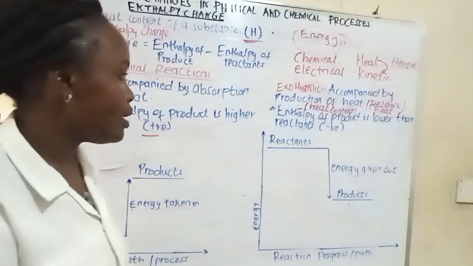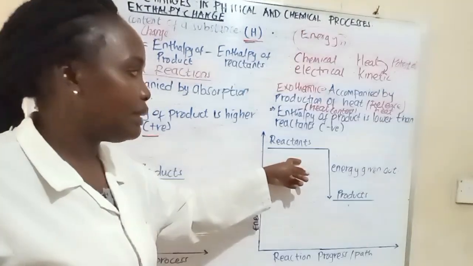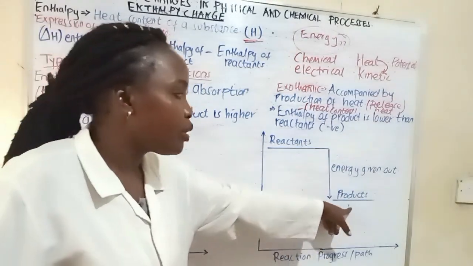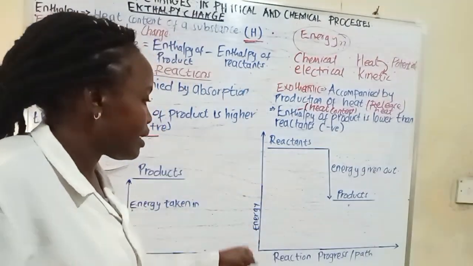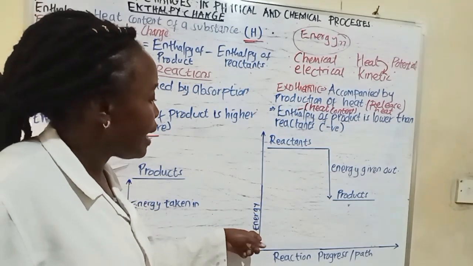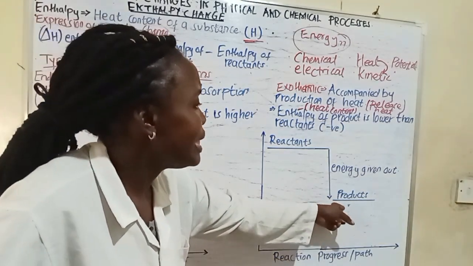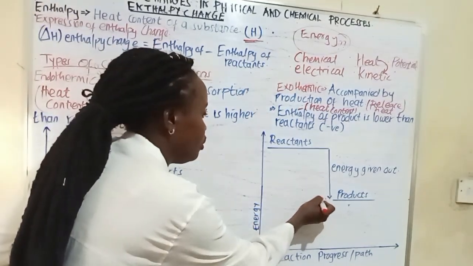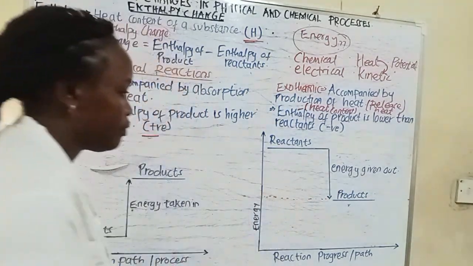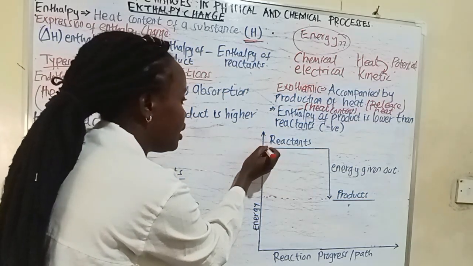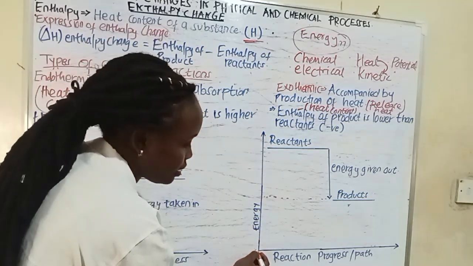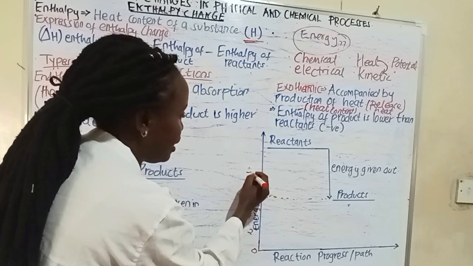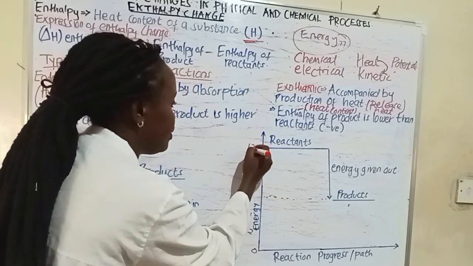That is why you can see we have the reactants here, and then we have energy given out. You see the direction of the arrow to give you now your product. If you look at this side, we have the energy. So we are saying the energy of the product is lower than that of the reactant. Let me show you. If we are numbering, say this is 0, here we have 2, we have 4, we have 6, we have 8, we have 10, we have 12 on that side.